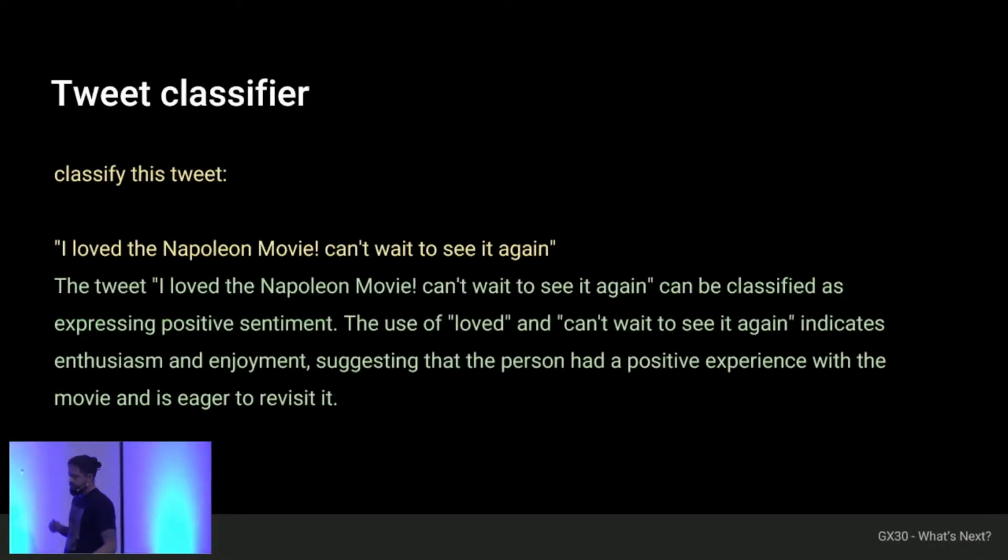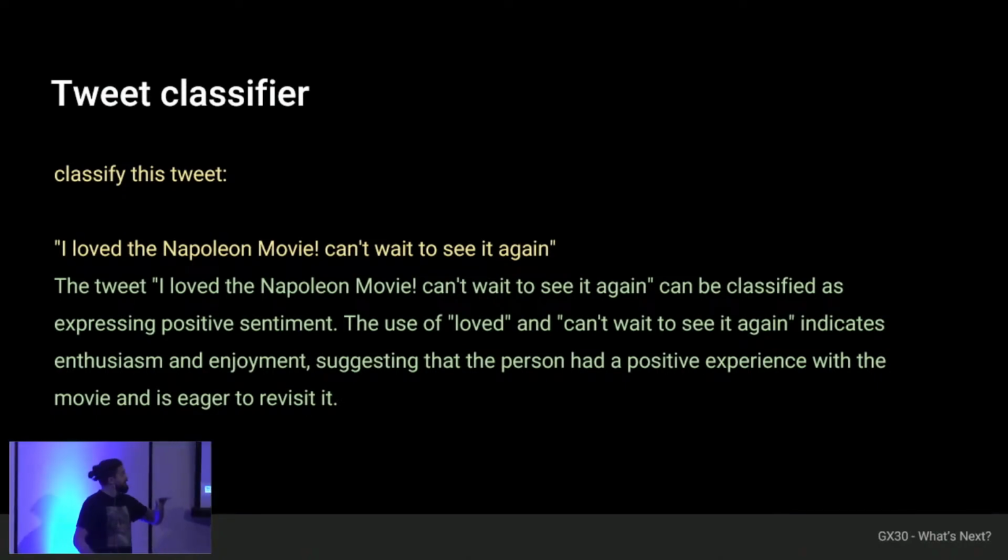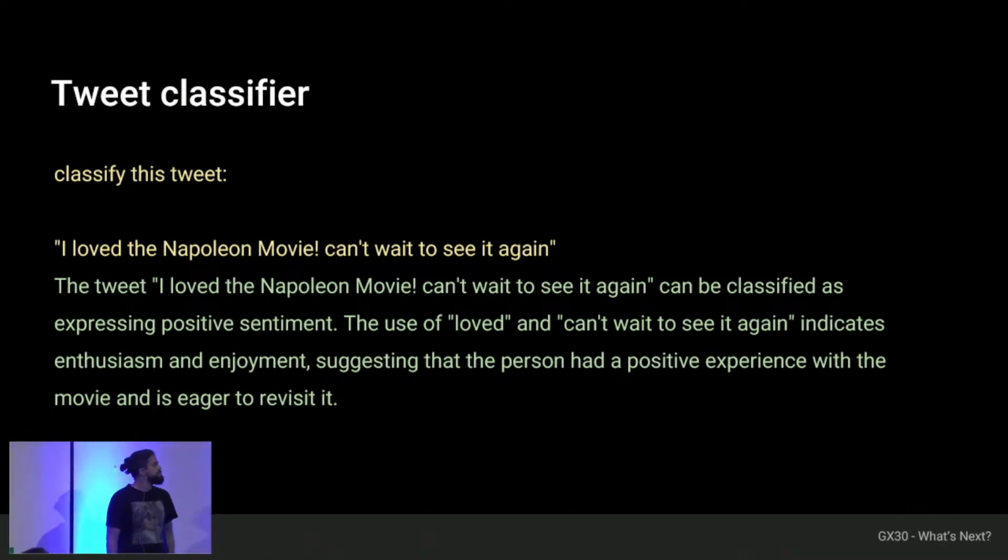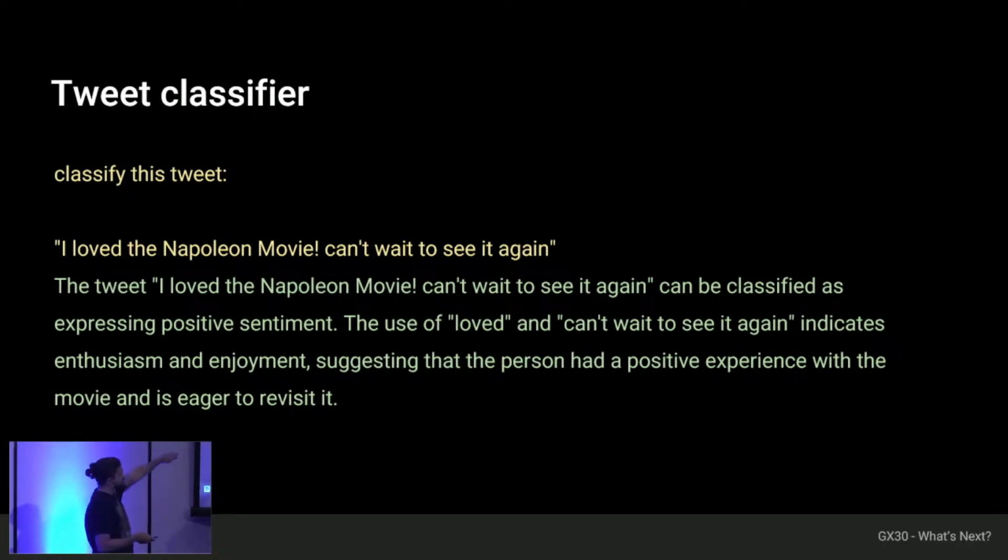Now let's imagine that we are creating an application that seeks to classify tweets for movies. So here I put a super simple prompt. I wrote "classify this tweet" and gave it a tweet: "I love the Napoleon movie. I want to see it again." The model, since what it does is predict, predicts a response that makes sense to the model.